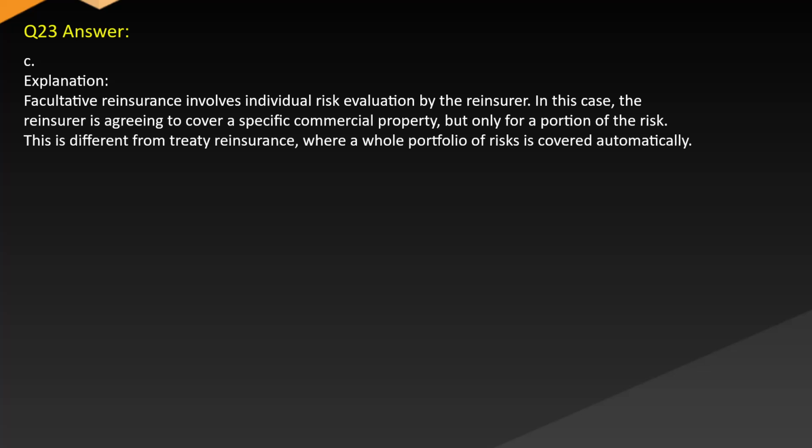Answer. C. Explanation. Facultative reinsurance involves individual risk evaluation by the reinsurer. In this case, the reinsurer is agreeing to cover a specific commercial property, but only for a portion of the risk. This is different from treaty reinsurance, where a whole portfolio of risks is covered automatically.